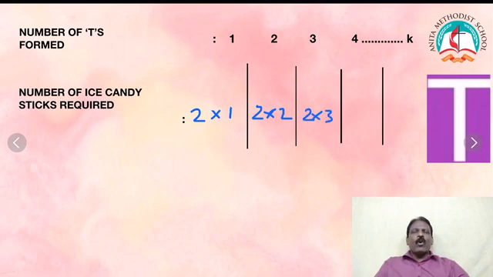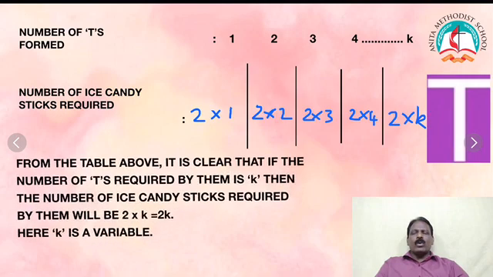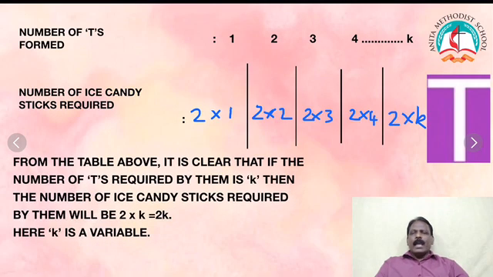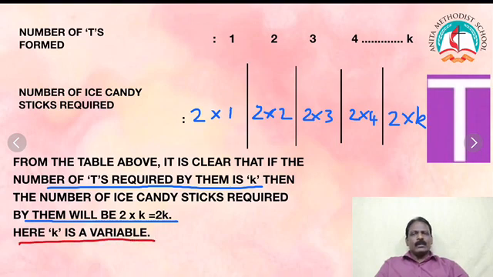You want to make 4 teas. 2 into 4. And so on. Suppose you want to make k teas. k means any number. So 2 into k. From the table above, it is clear that if the number of teas required by them is k, then the number of ice candy sticks required by them will be 2 into k, equal to 2k, where k is a variable. Understood, children? Okay.